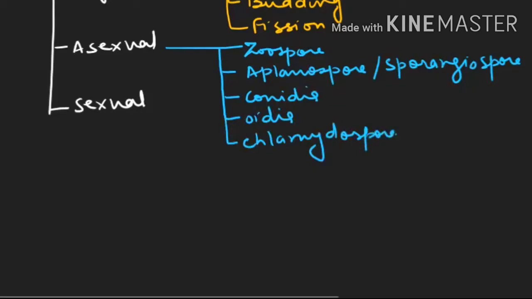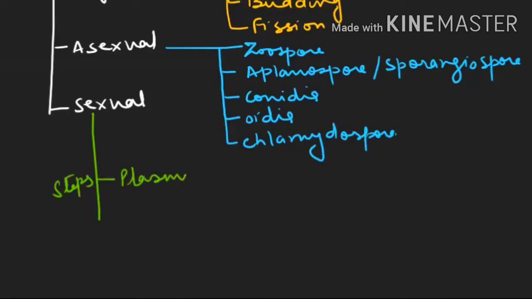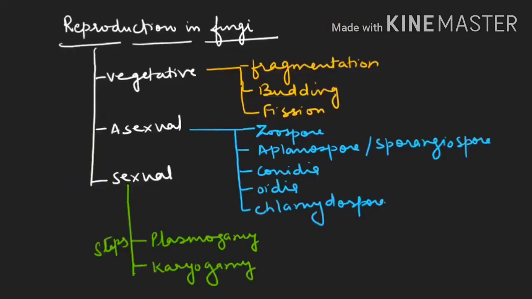Now, sexual reproduction. In sexual reproduction, first of all, there are steps. They will first show plasmogamy. After plasmogamy, karyogamy will be there. And then meiosis.